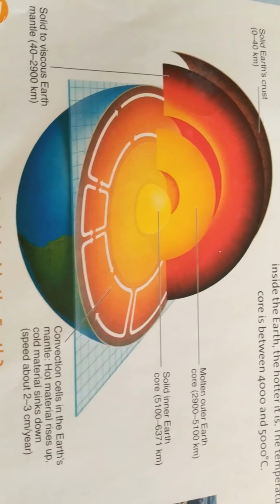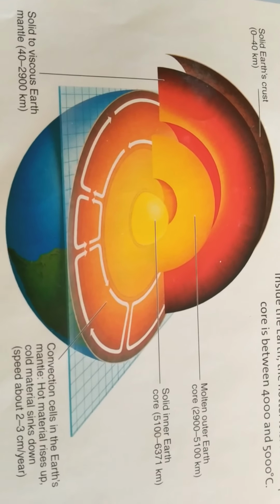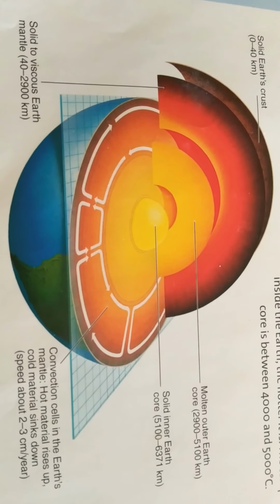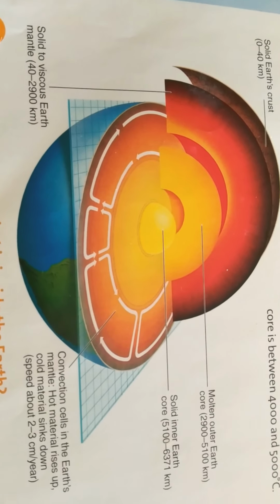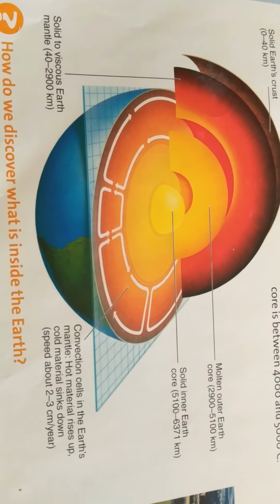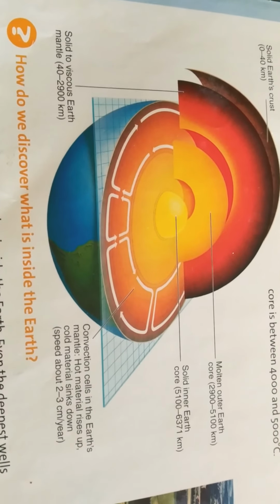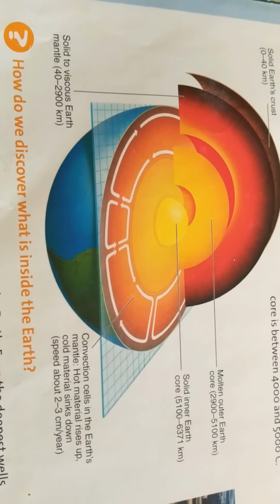Now you can look at the structure of the earth. Solid earth crust, 0 to 40 kilometer depth. Solid to viscous earth mantle, 40 to 2,900 kilometer depth. Molten outer earth core, 2,900 to 5,100 kilometer depth. Solid inner earth core, 5,100 to 6,371 kilometer depth.